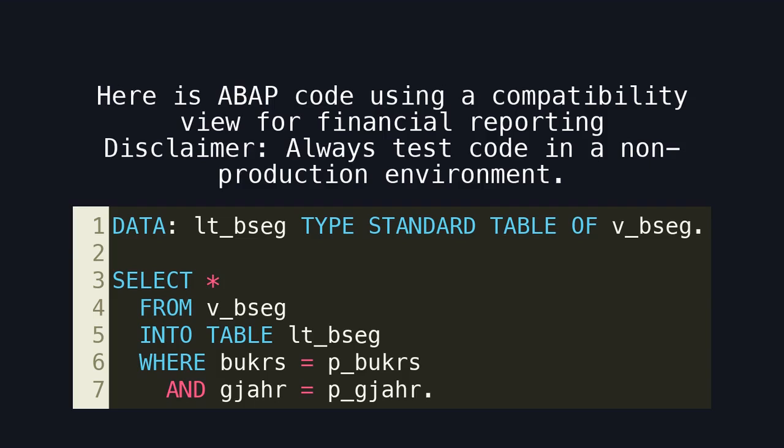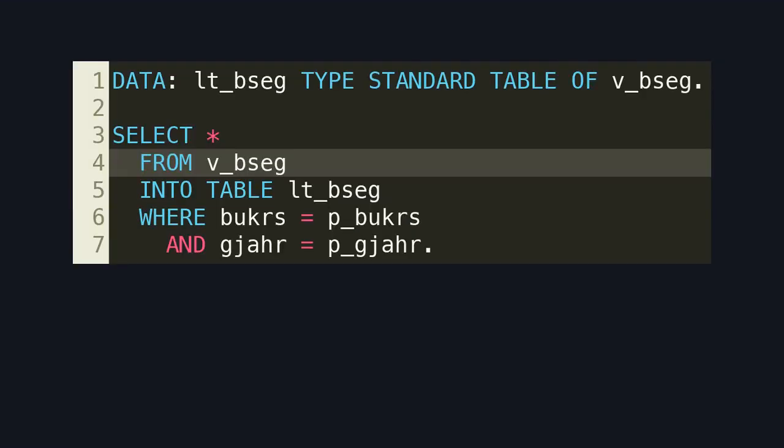Here is an ABAP code using a compatibility view for financial reporting. Disclaimer: always test code in a non-production environment. Here is the compatibility shortcut. Although this works, the view translates data at runtime, which adds overhead and hides the real data model.